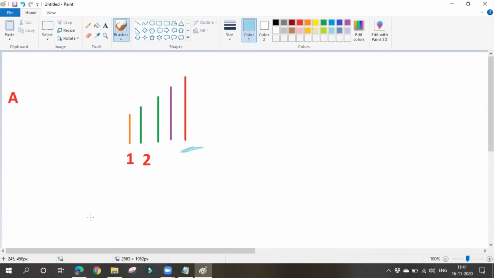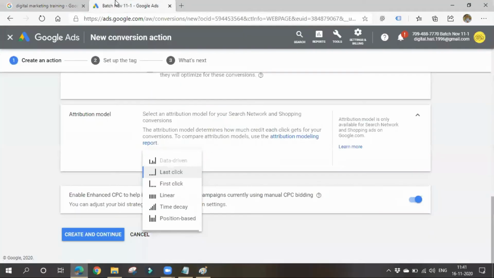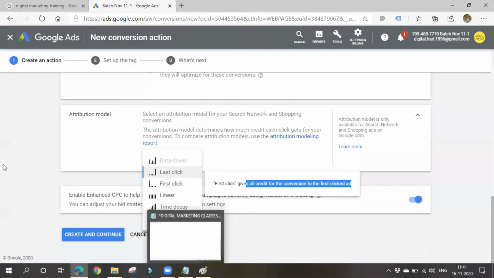It is the first click model. In case of first click, we consider the keyword for which she came to my website. She might have searched for some keyword, then my ad appeared, she clicked on my ad and came to my website and got converted, or not, whatever it might be. The important thing is for which keyword she came to my website. If you hover over here, it gives all the credit for the conversion to the first clicked ad.